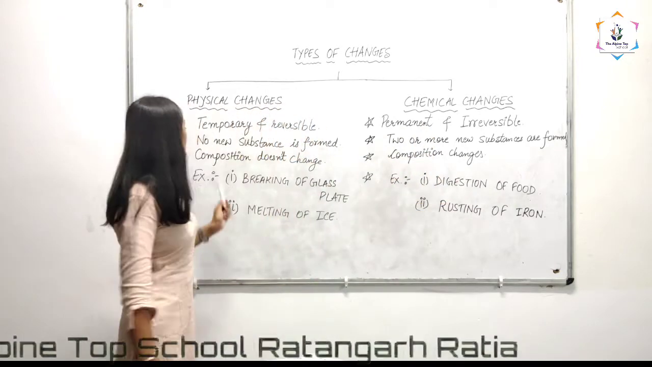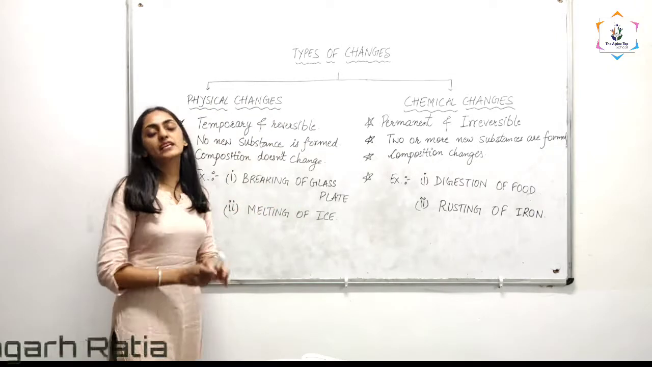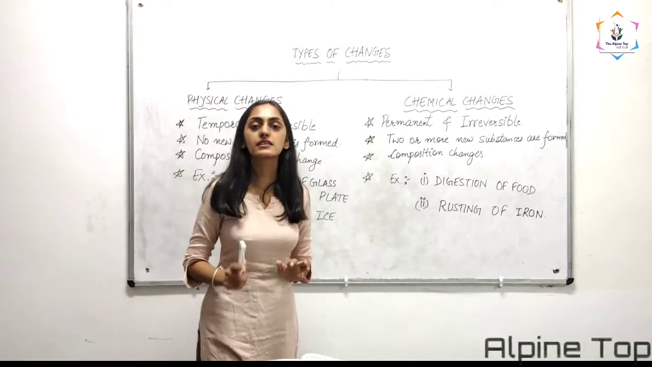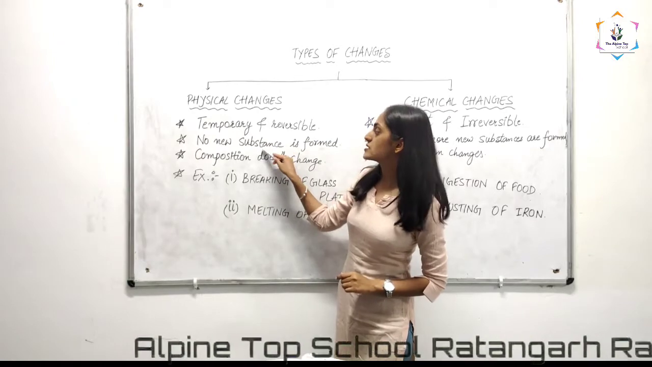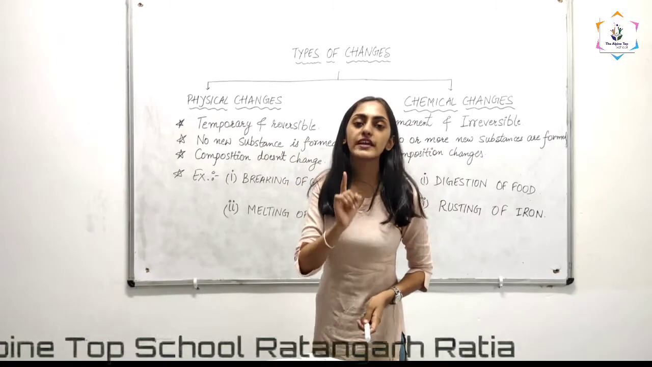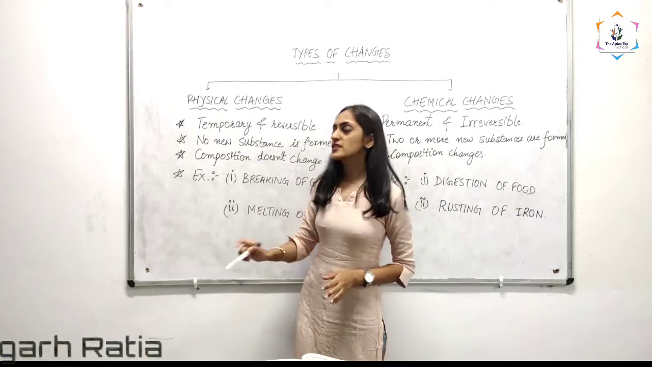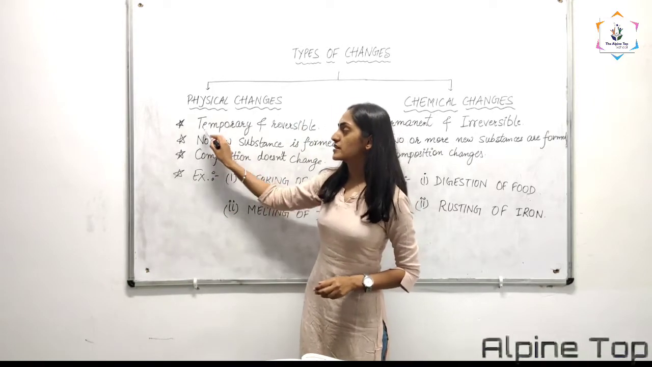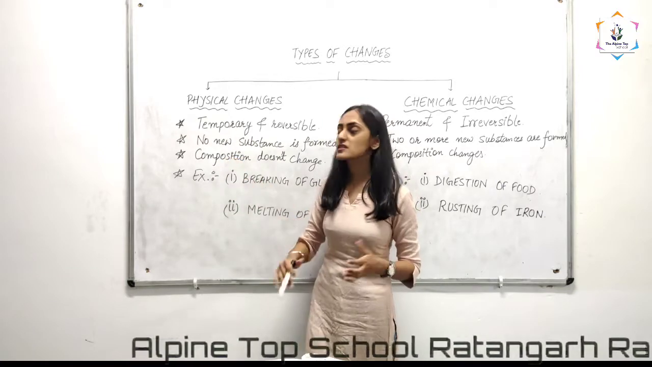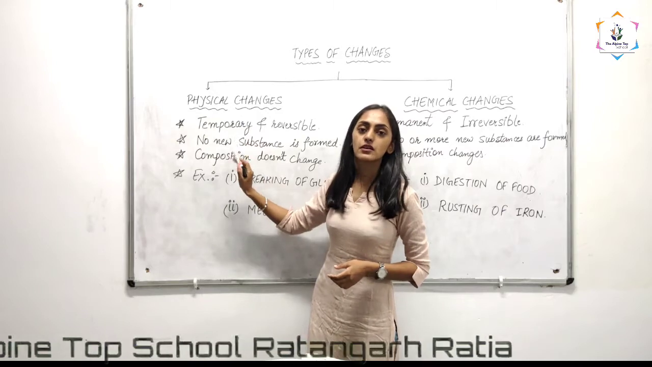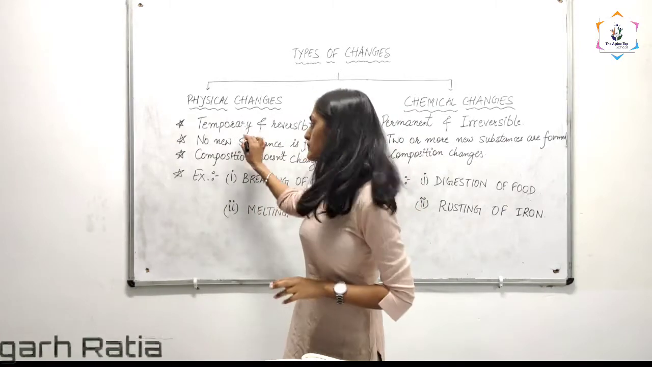So let's now do some examples. First is breaking of a glass plate. The first thing you need to understand is that from these two conditions, at least one condition needs to be followed strictly. There is also a possibility that in some cases both conditions get followed, but in some cases not both of them, and one of them being followed is necessary. Any one of them.